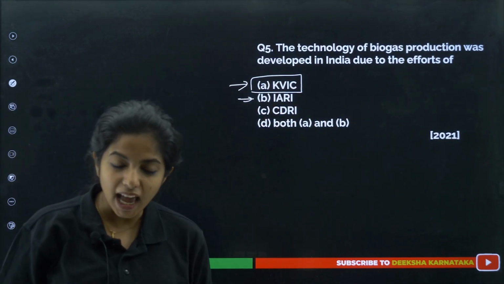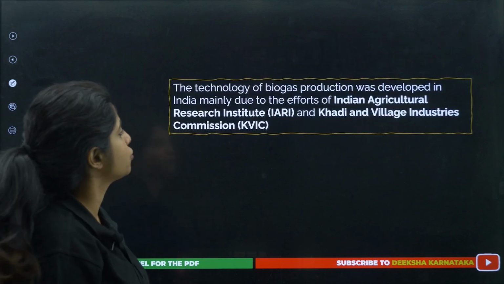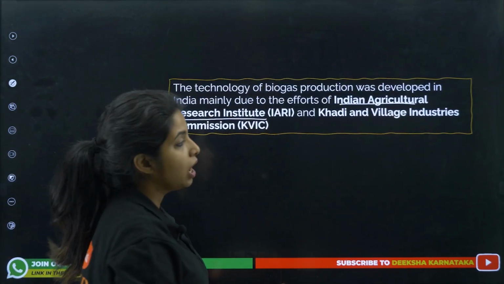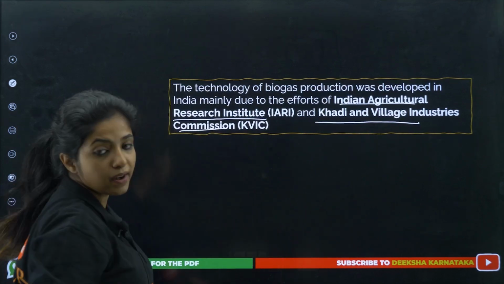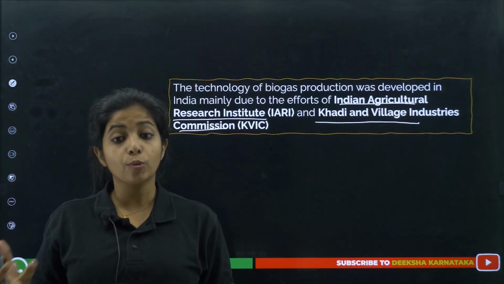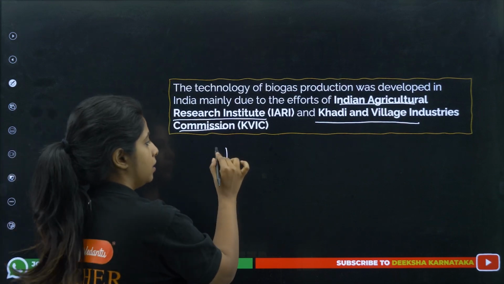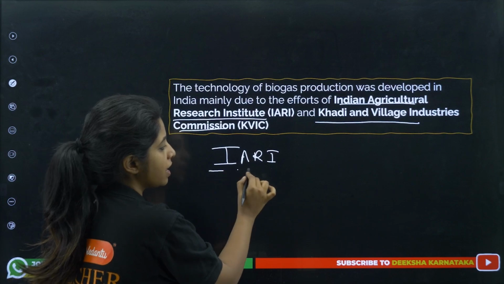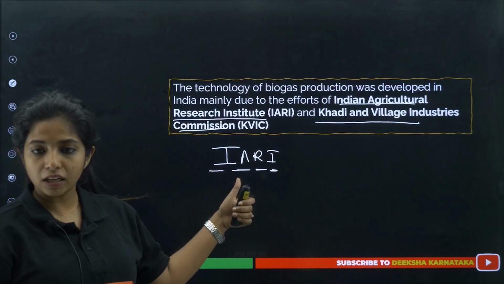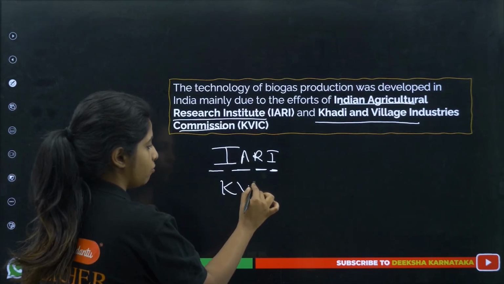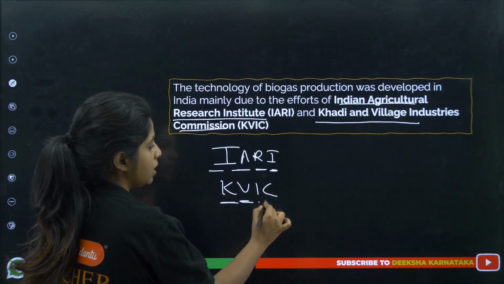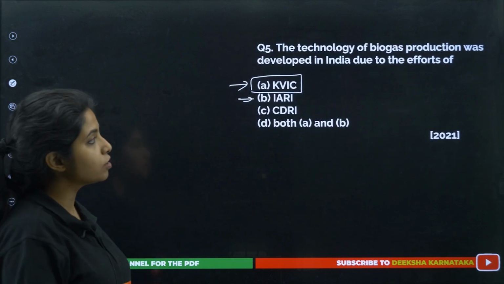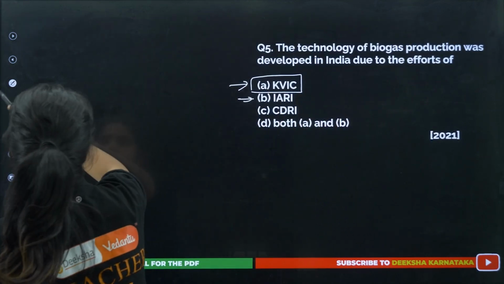KVIC and IARI. Do you want to know the full form? Full form is right over here. It is Indian Agricultural Research Institute, my dear children, and also Khadi and Village Industries Commission. Now the question can be framed in this format also: please write the full form of IARI. So you should know Indian Agricultural Research Institute, and KVIC, what is it? Khadi and Village Industries Commission. So they were the people who were responsible for developing biogas production in our country.